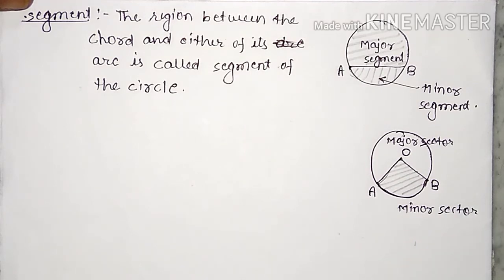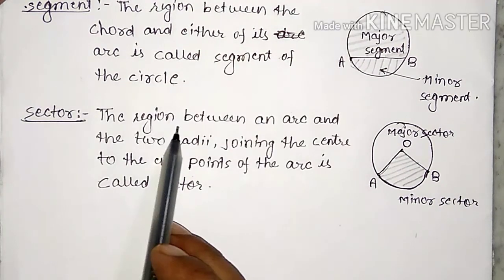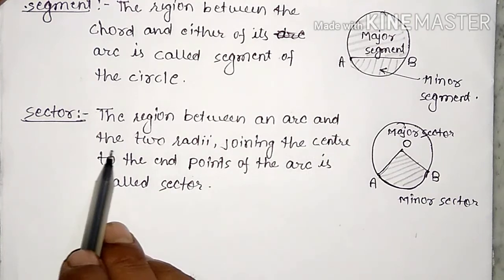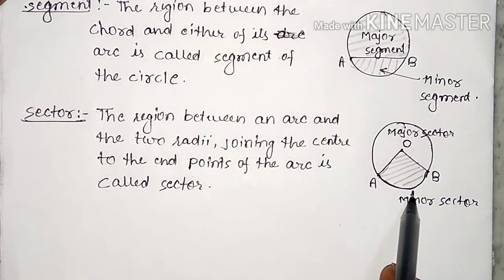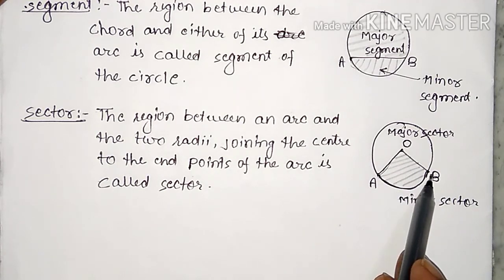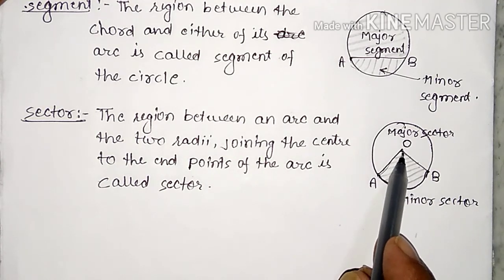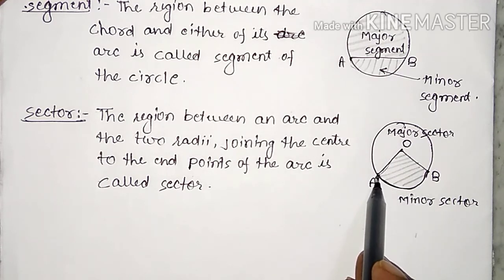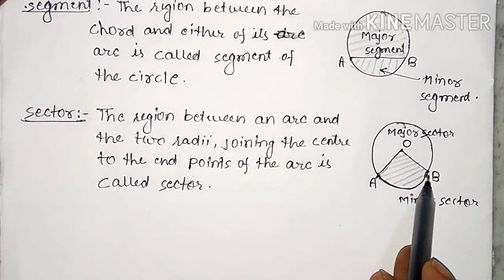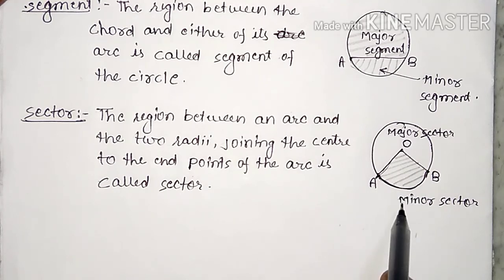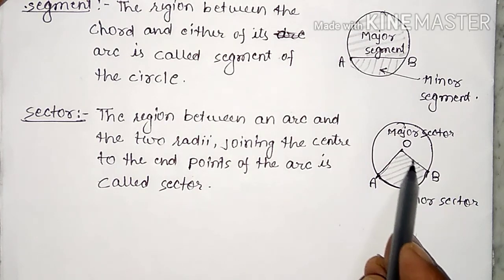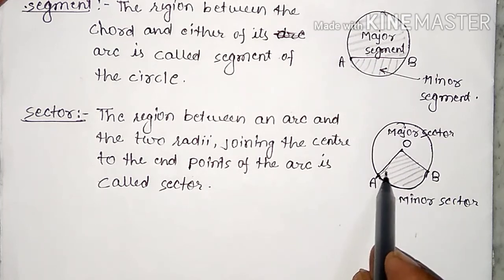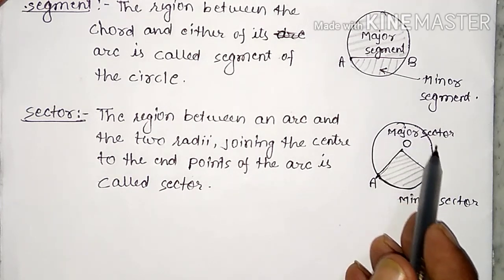The region between an arc, AB is the arc, and 2 radii OA and OB joining the center to the end points A and B of the arc is called the sector. This is the minor sector because it is on the minor arc, and this is the major sector because it is on the major arc.